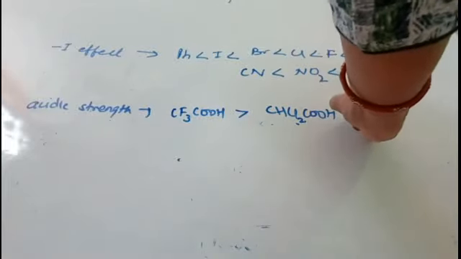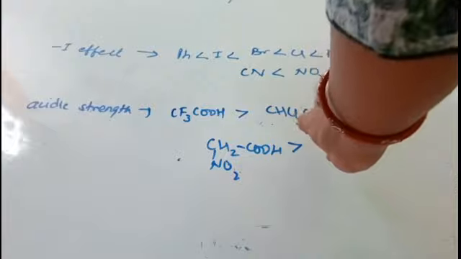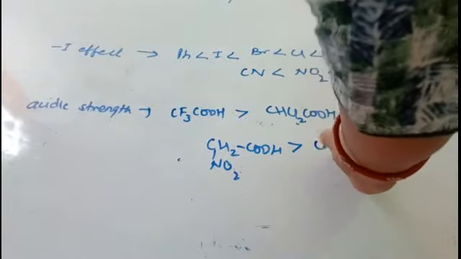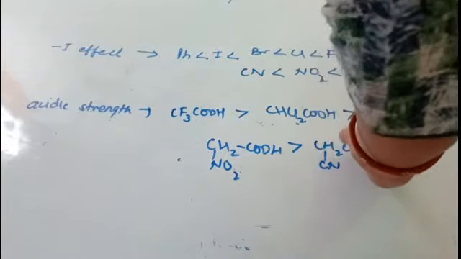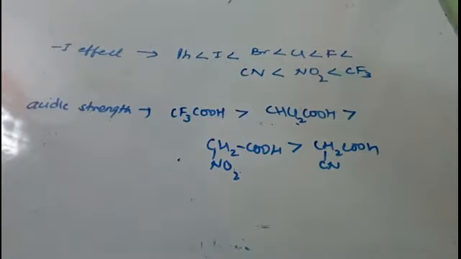Then CHCl2COOH, where two minus I effect groups are there. Then CH2NO2COOH, then CH2CNCOOH. So in this way you can compare.